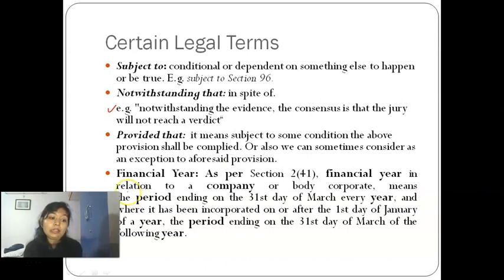The last thing that is very important is financial year. As an income tax thing, you always have a financial year which is 1st April to 31st March.